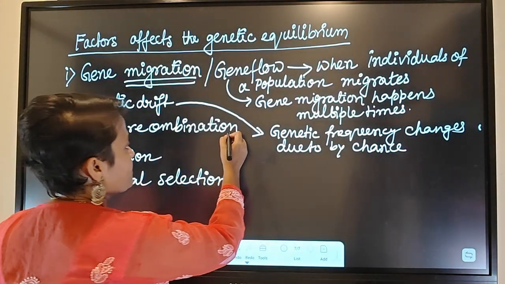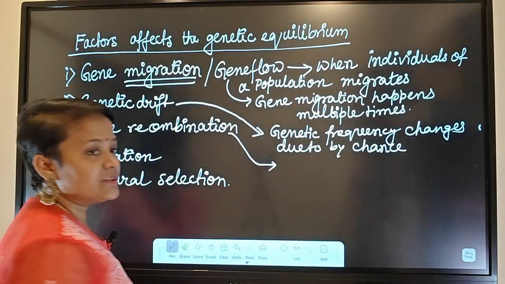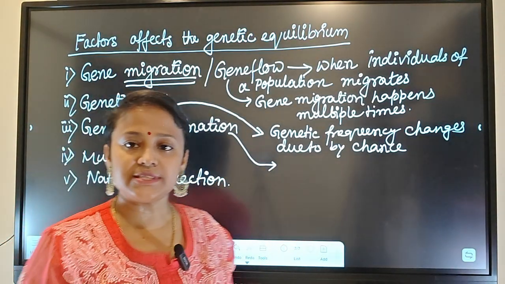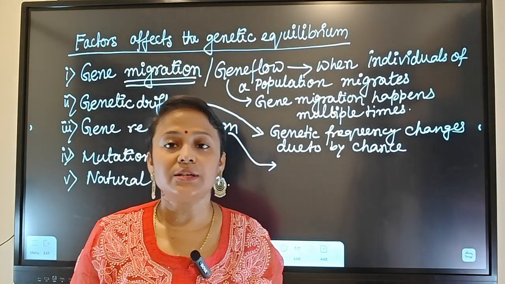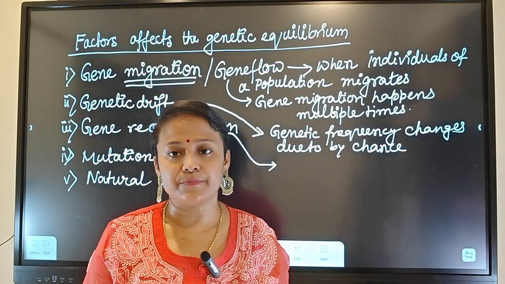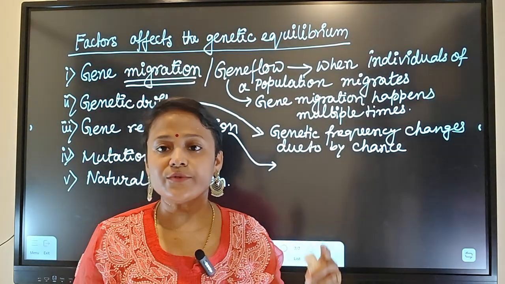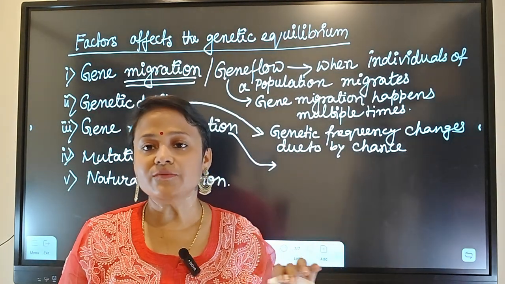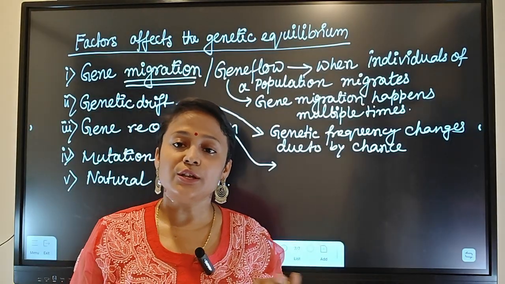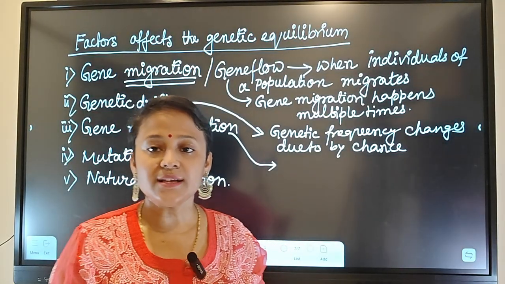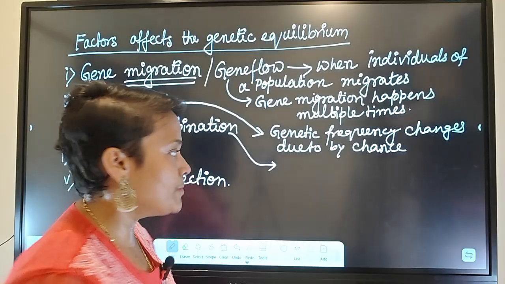Coming to gene recombination, we know that new combinations of genes will be formed during meiosis, during gametogenesis, right? There will be crossing over. If we know the cell division chapter, then we know that there will be crossing over, and then there will be formation of a new set of genes, and that is called gene recombination.